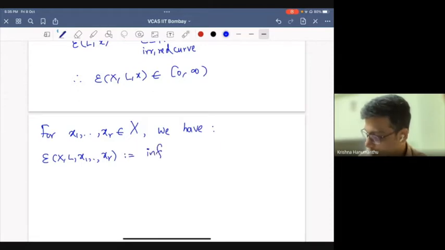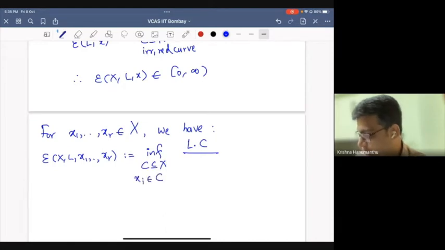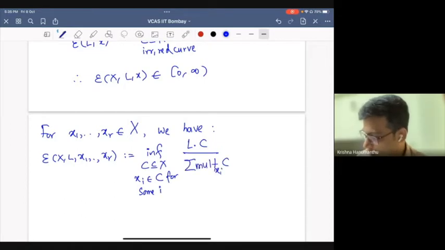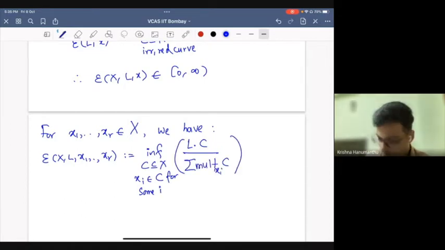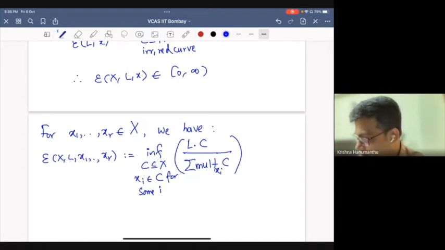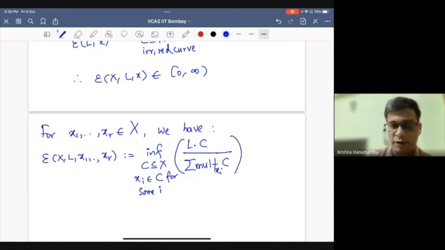Same idea: we take the infimum over all curves which contain at least one of the points, so that we have a non-zero denominator here. We look at curves that meet at least one of the points, and look at the ratio of this intersection number divided by the sum of the multiplicities of the curve at all the points.